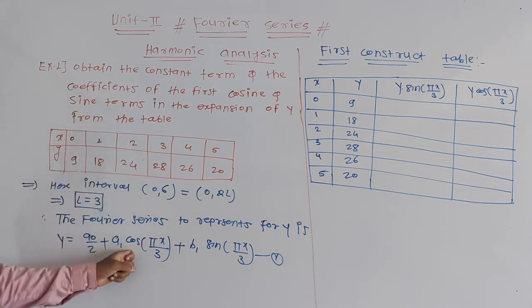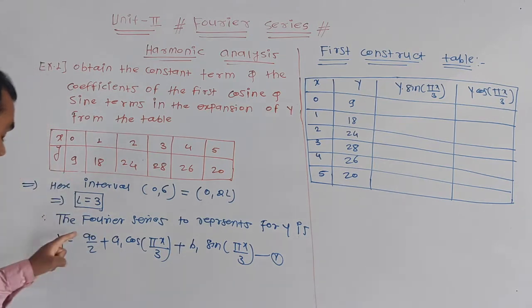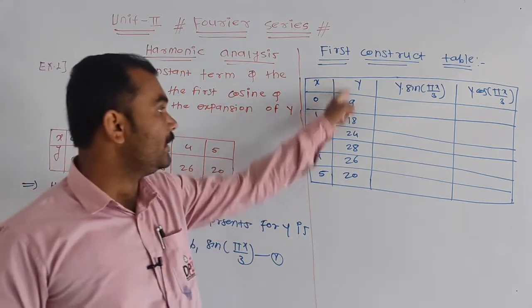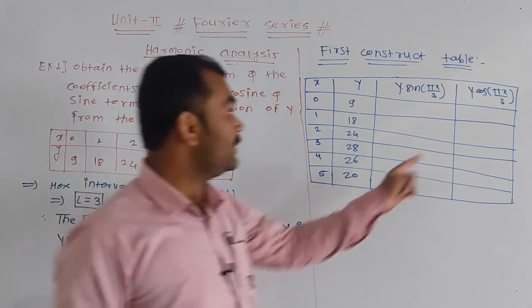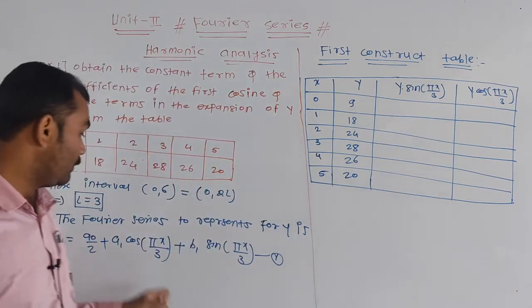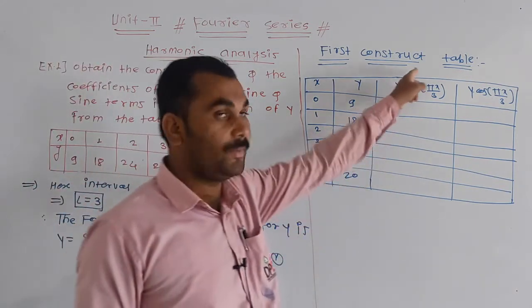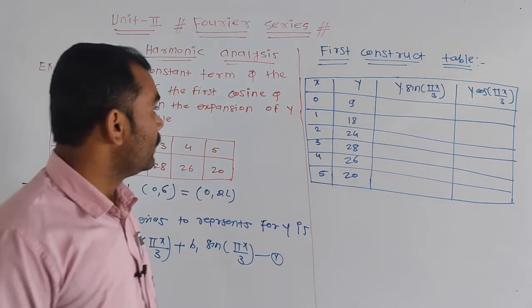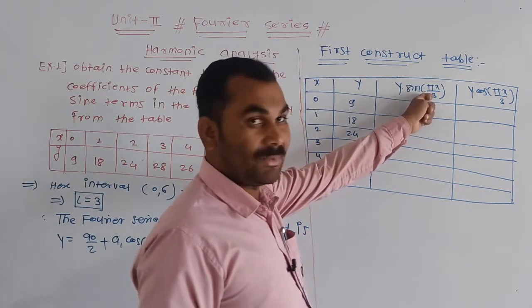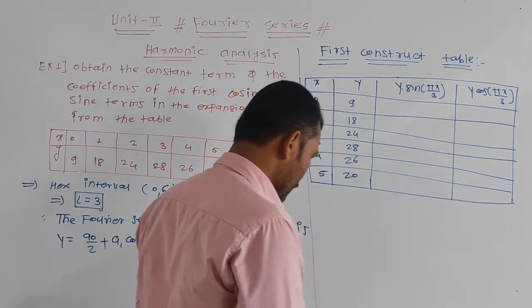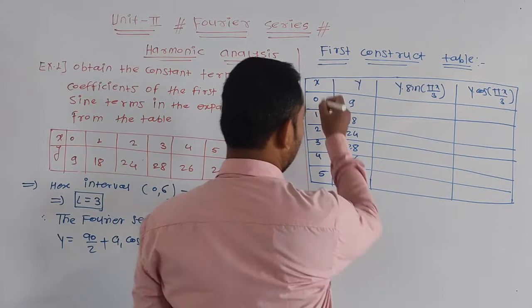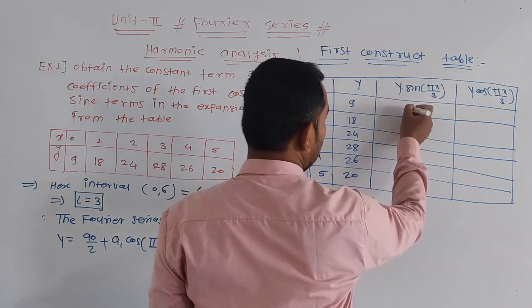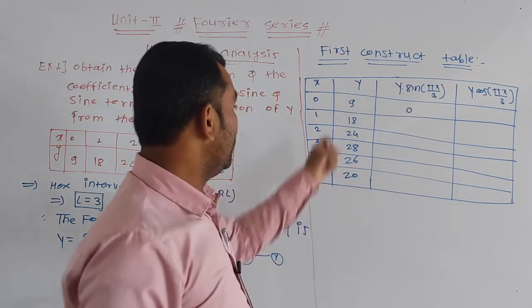For this purpose, put n is equal to 1 in that summation. We get this. Now for finding value of a0, we have to require mean values of y. For finding value of a1, we have to require mean values of y into cos, and for finding value of b1, we have to require mean values of y into sin. Okay, now put x is equal to 0 in this formula. तो क्या जाएगा? sin 0. Answer is 0. I will write this value directly by using calci. Okay, आप सॉल्व कर सकते हैं. Put x is equal to 0 in that. तो sin 0 is 0.